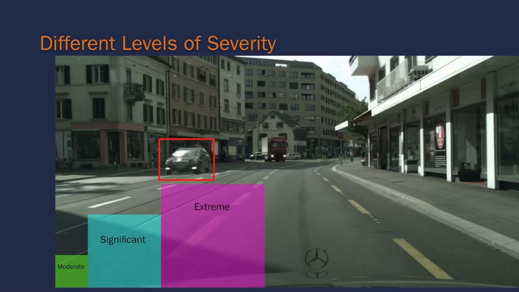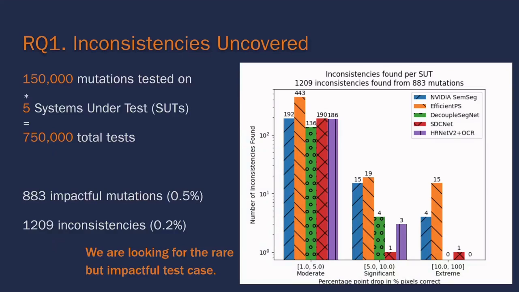A significant inconsistency represents 5 to 10% of the image being misclassified, an area between the size of the cyan and magenta squares. And finally, an extreme inconsistency represents more than 10% of the image being misclassified, an area larger than the magenta square. It is important to note here that the magenta square is more than 5 times the size of the car that was added to this image. This indicates how these inconsistencies at this size could quickly become safety concerns.